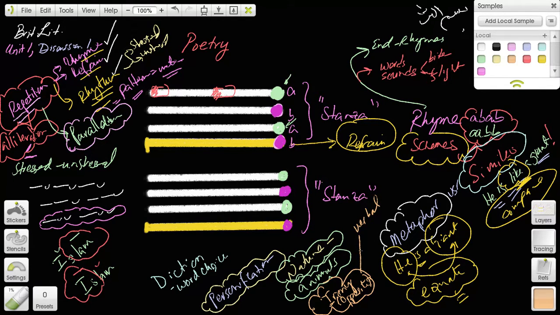Then there's situational irony. It is when you expect something to happen in the story, but something else happens. And then there's dramatic irony. In other words, dramatic irony is when the reader knows something that's opposite of what the character knows. So the character believes somebody else to be true, but the reader knows that that person is false.